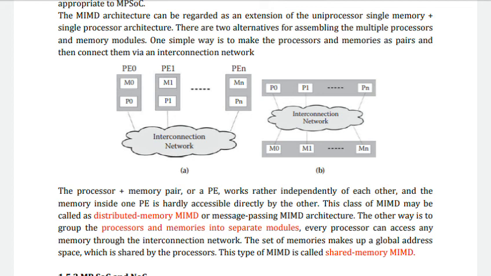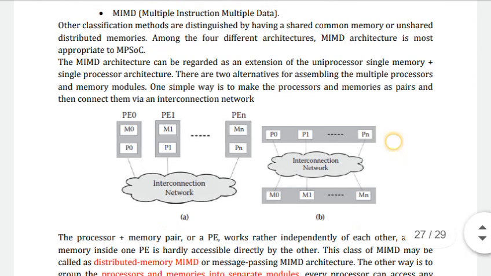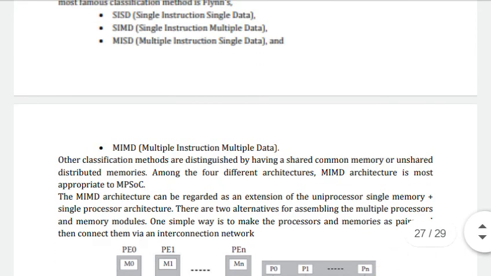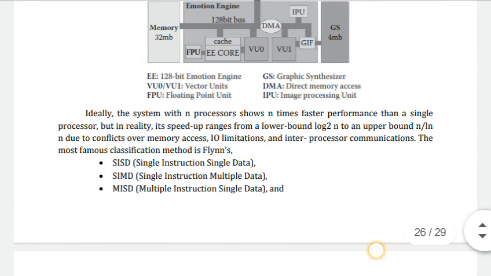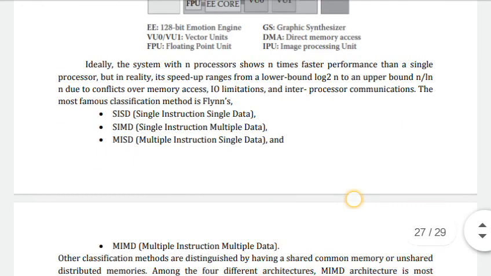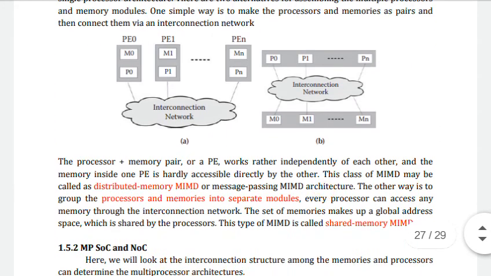This figure shows the distributed memory, that is, each PE, P1 to PN, consists of memory as well as the processor. In a single PE there will be a memory as well as the processor. That is the distributed memory MIMD, or message passing MIMD architecture.